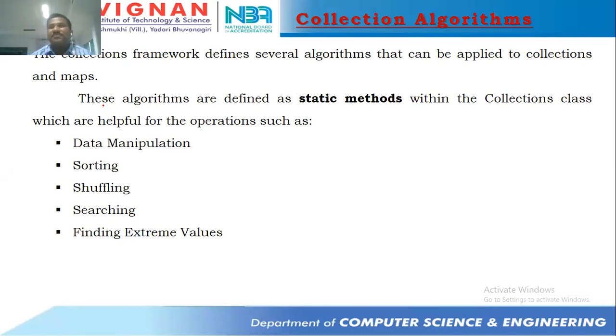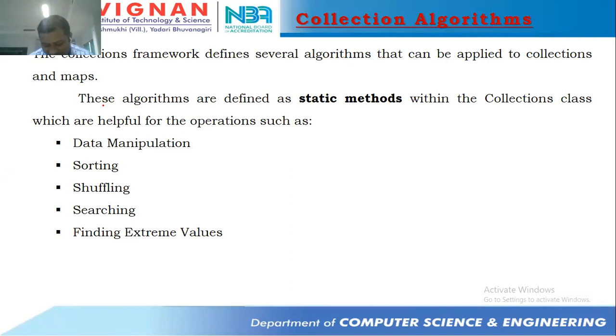Unit 4 is going to irritate you. Many classes will be there, many things will be there, everything similar, with different functions coming into the picture. But try to remember the add function, at least add and remove. If you get any question, create an object, add some elements, print that object, remove some element, and print that object. That's it, there ends the story. If you get anything, follow the same thing.